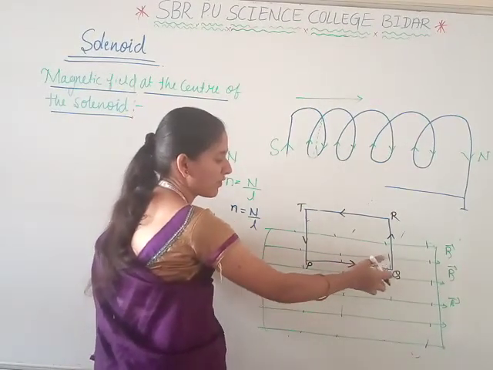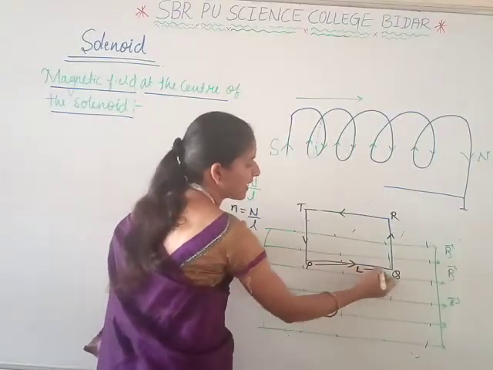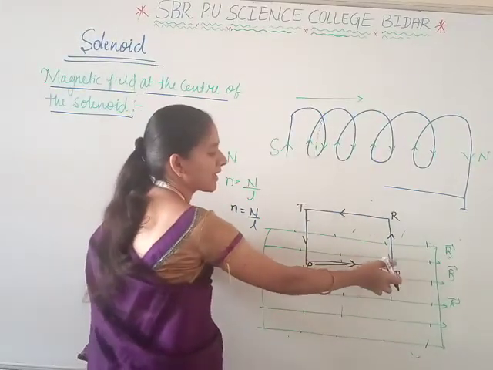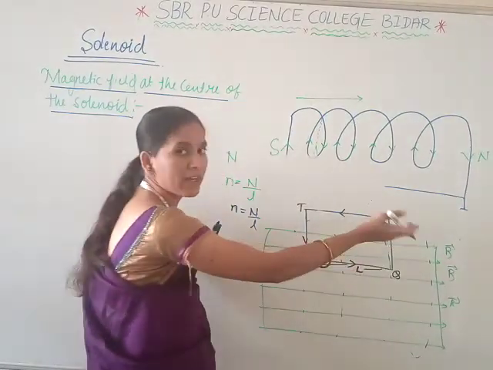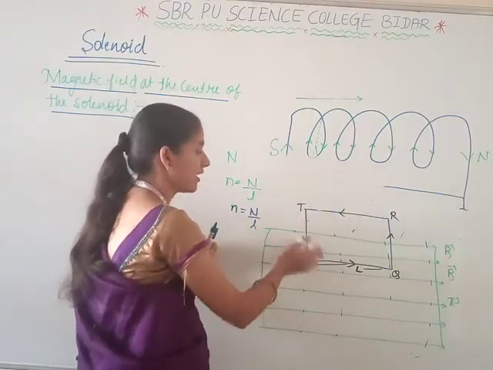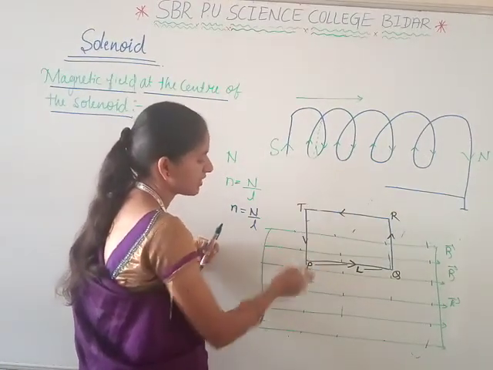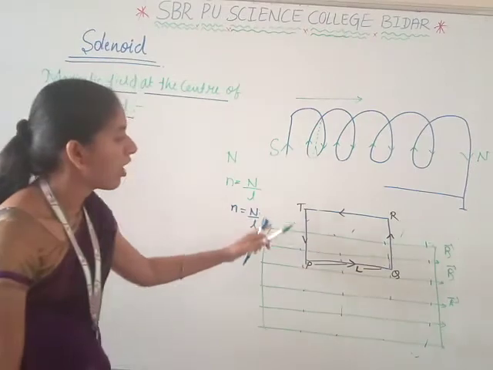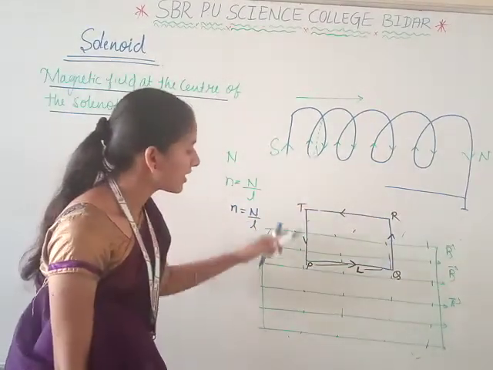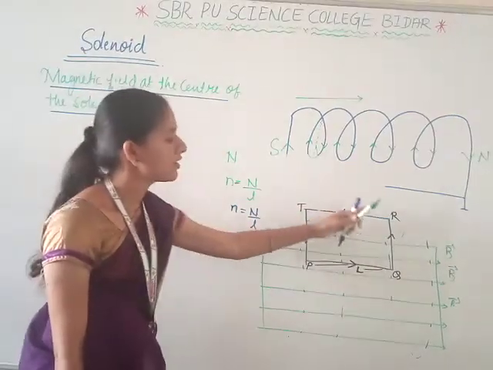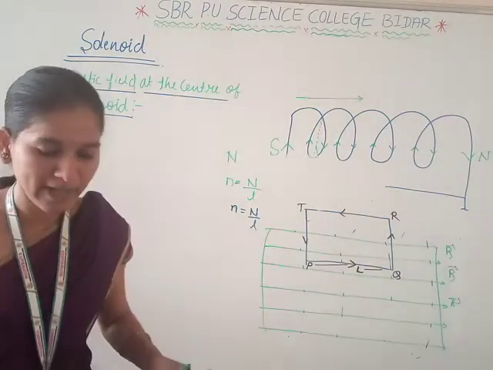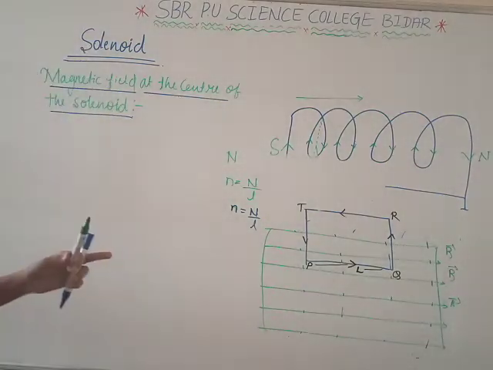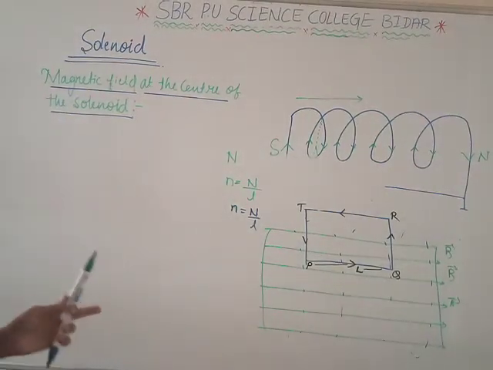The current flows in this direction, with length L. Again we take the magnetic field along QR, next RT, and similarly TP. After taking all the directions of the current, we have to find the total net magnetic field due to the closed loop.